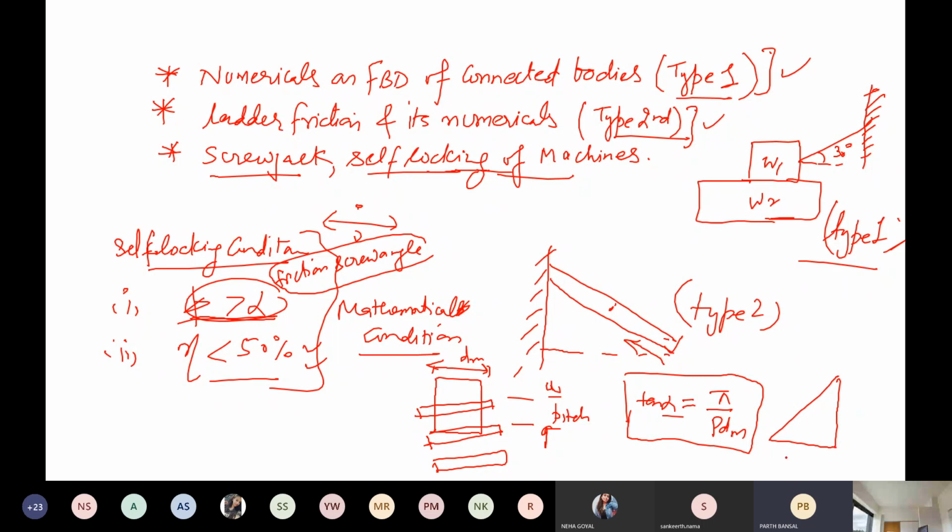Okay, sir. Yes. Clear now? Yes, sir. So now self-locking is clear to you, and what a screw jack is is clear to you.